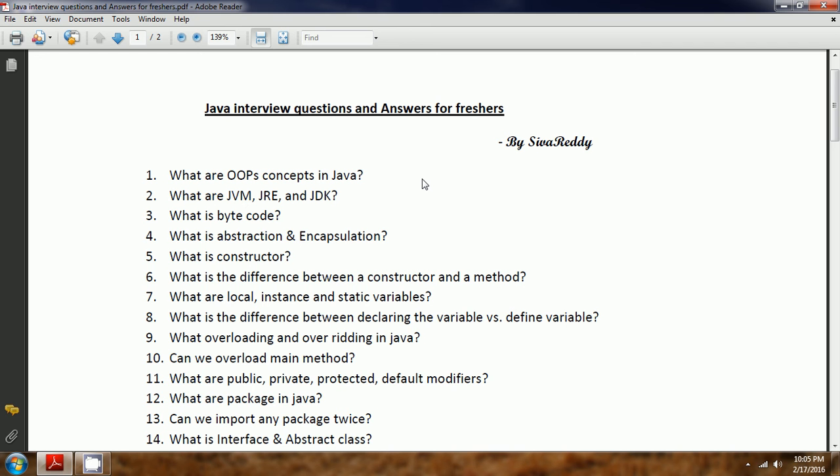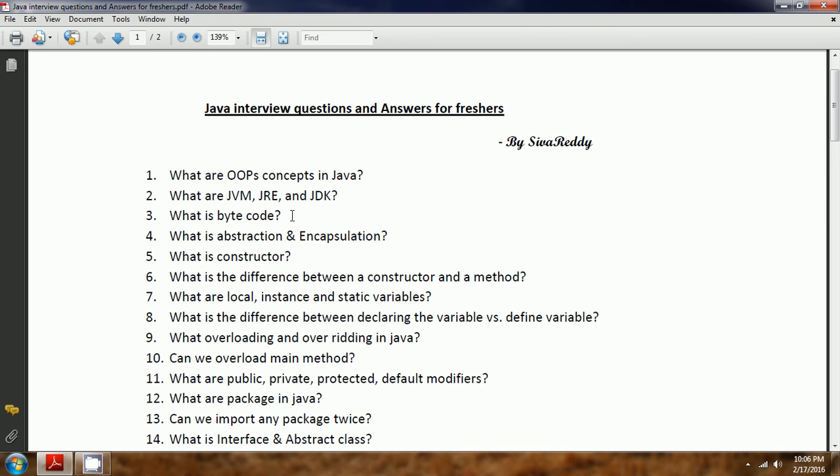And then, what are JVM, JRE and JDK? JVM is a virtual machine, or it is a specification, where our Java programs are going to execute. JRE stands for Java Runtime Environment. It is going to provide an environment to execute the programs. That means JRE internally contains JVM. And JDK stands for Java Development Kit. It is going to provide the development tools such as javac, java, and also by default it contains the JRE and JVM.